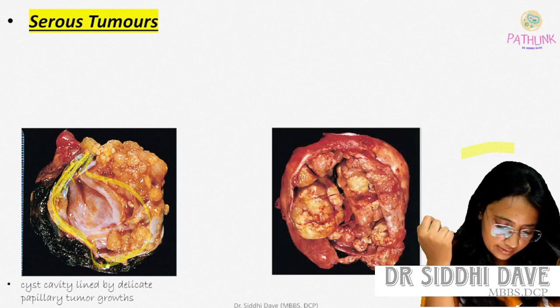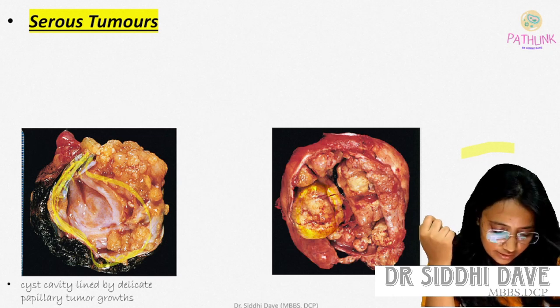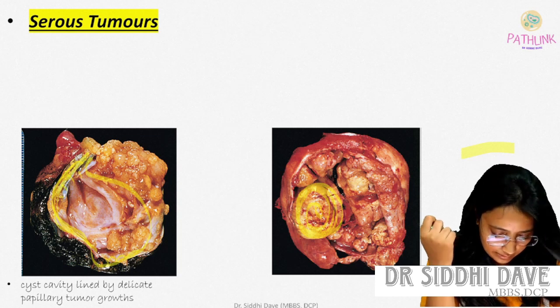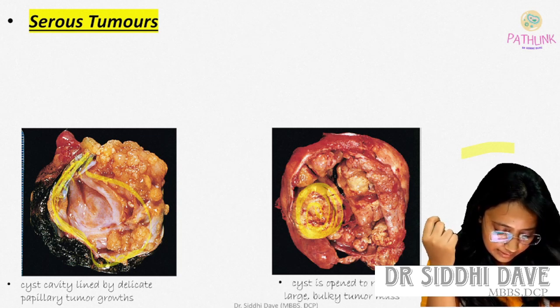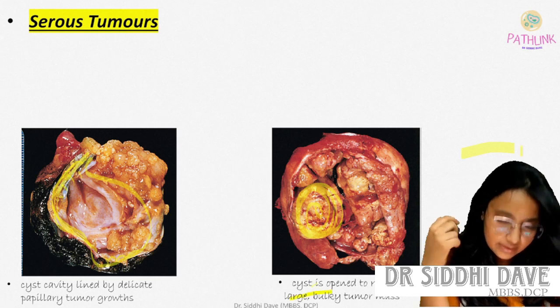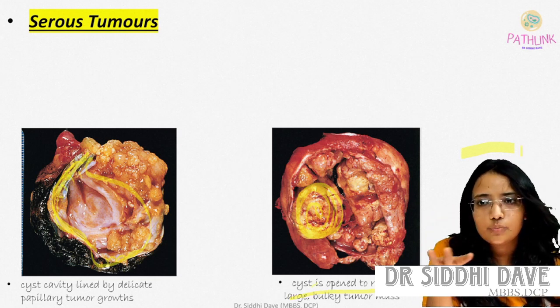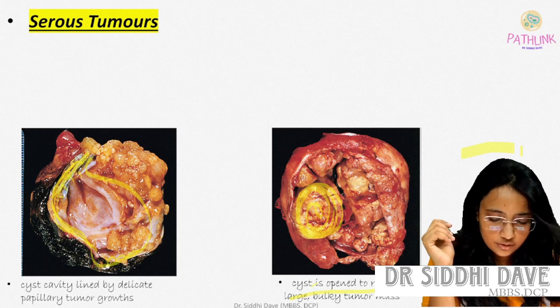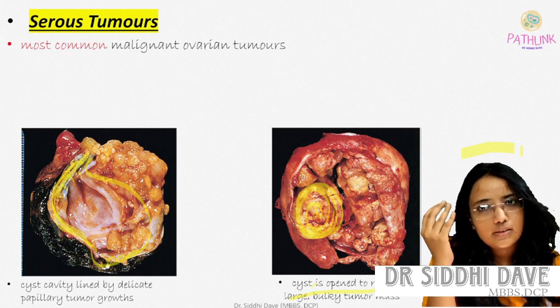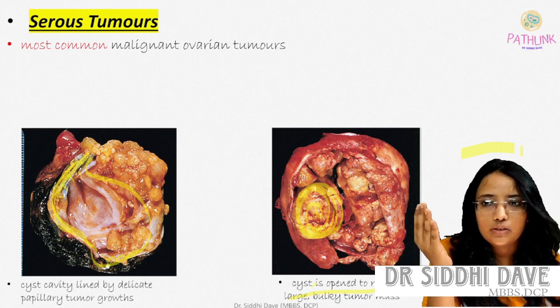Then next, here what is the tumor? The yellowish large giant part is the tumor. The cyst is opened to reveal the large bulky tumor mass. This is the gross picture of the serous tumors. Serous tumor is the most common malignant ovarian tumor.